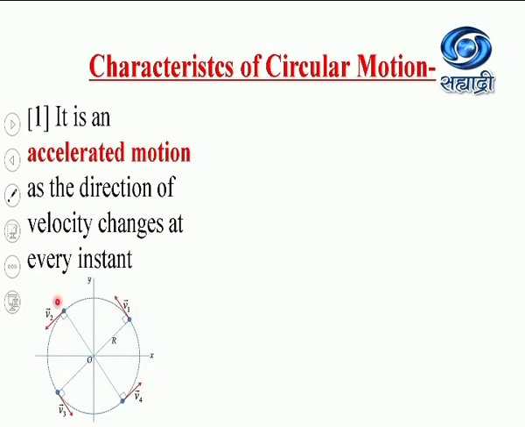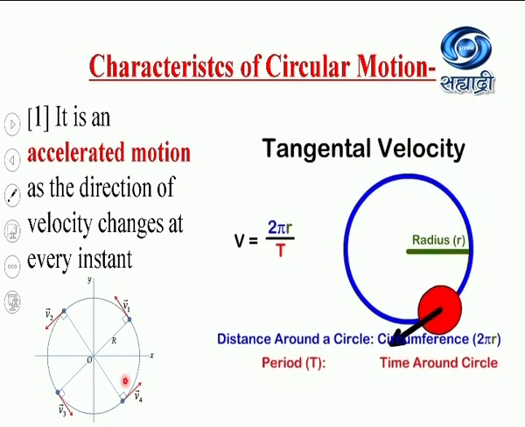Okay. Now, again, you can see that the direction of the velocity changes in such a way that at every instant, it is remaining along the tangent to the circle, so this linear velocity is also known as the tangential velocity. Now, how is the direction of this linear velocity at every instant along the tangent to the circle? We can see from this animation. See, the direction of the linear velocity at any instant is remaining along the tangent to the circle.